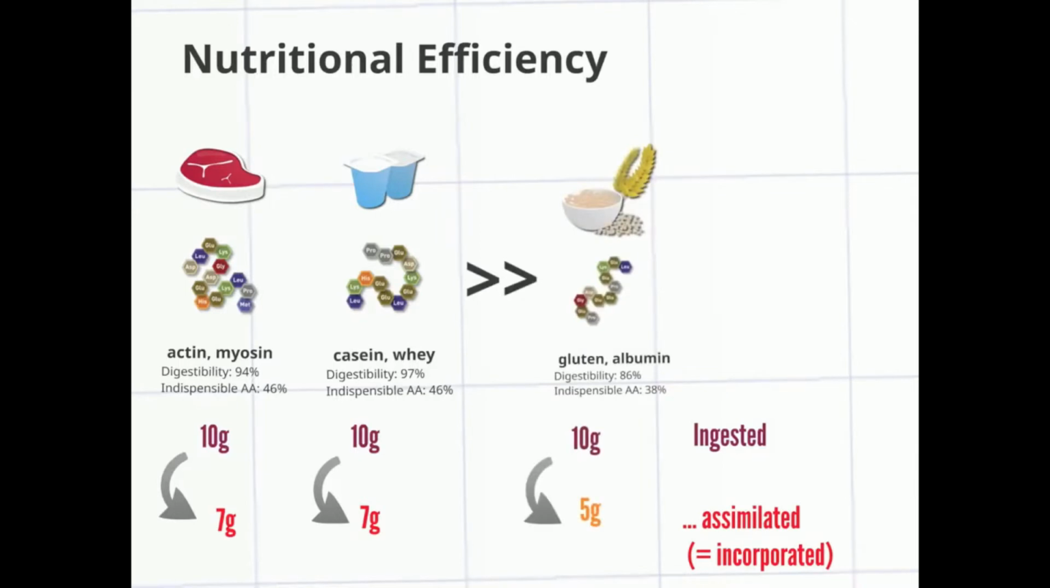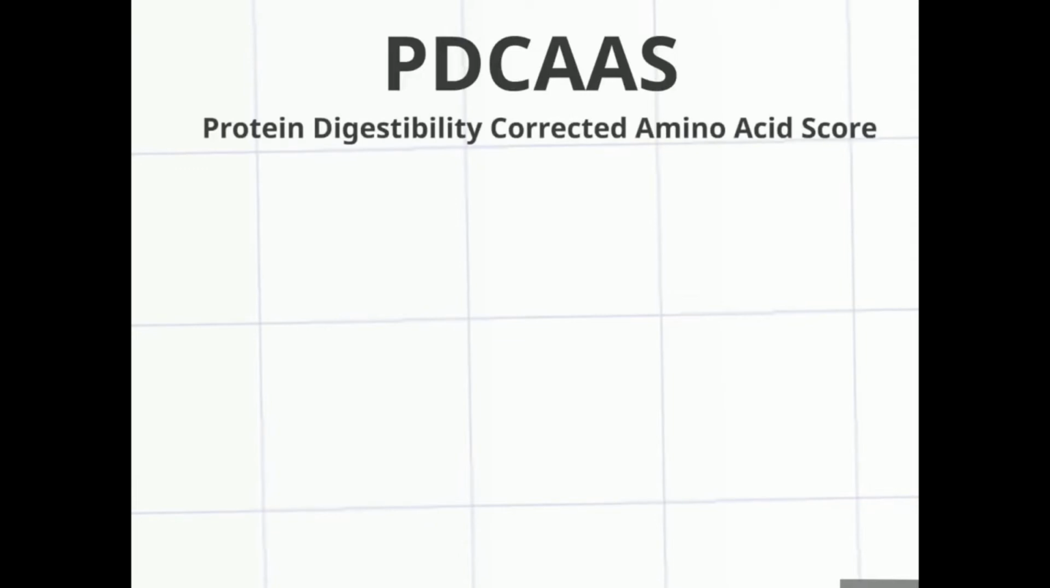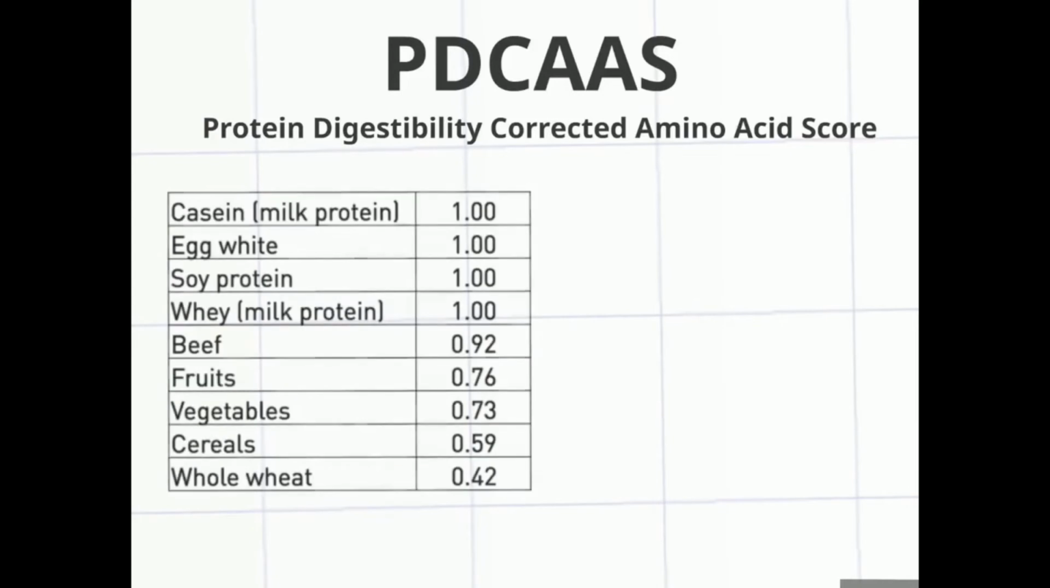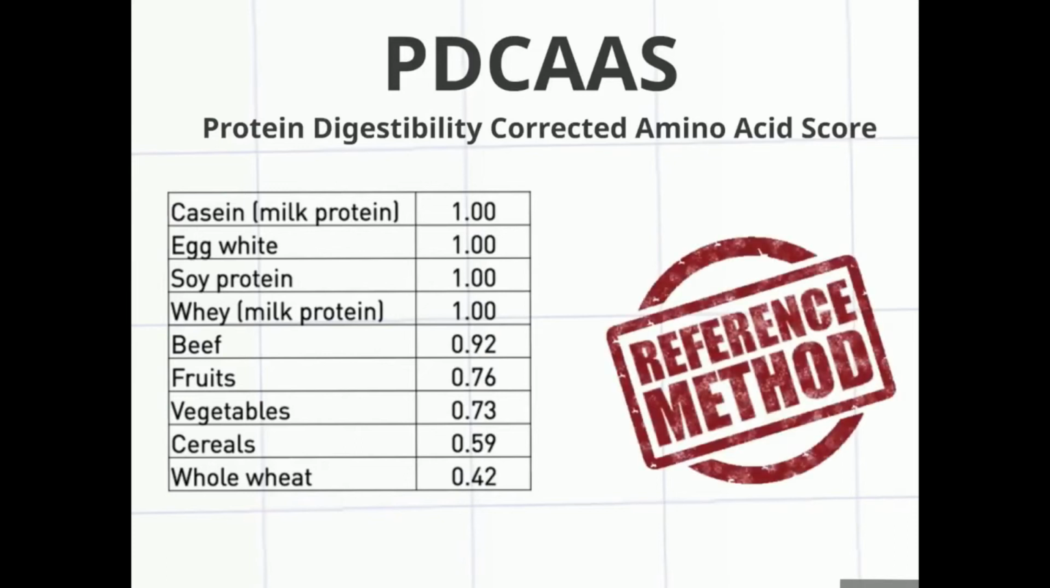To measure the nutritional efficiency of a protein, the ratio of protein incorporated to protein ingested is calculated. The difference of digestibility can be calculated thanks to the method of PDCAAS, Protein Digestibility Corrected Amino Acid Score. This method evaluates protein quality based on both the amino acid requirements of humans and their ability to digest.